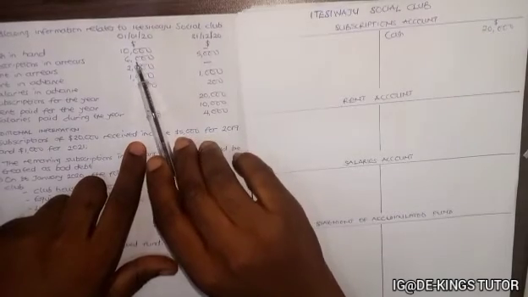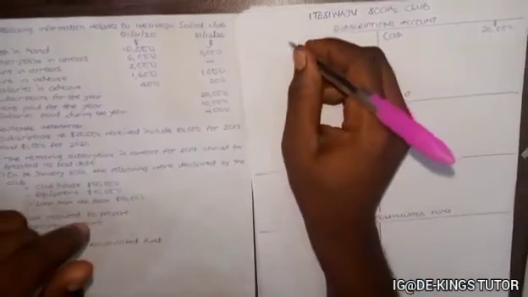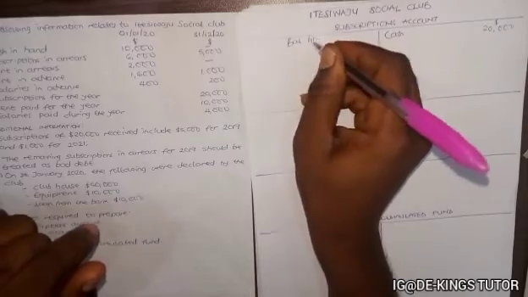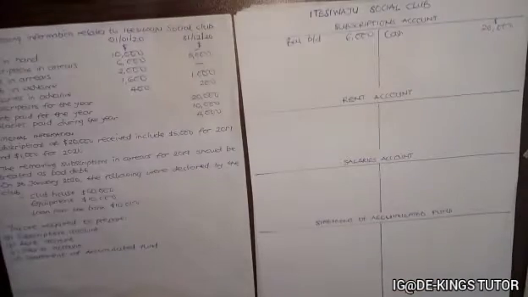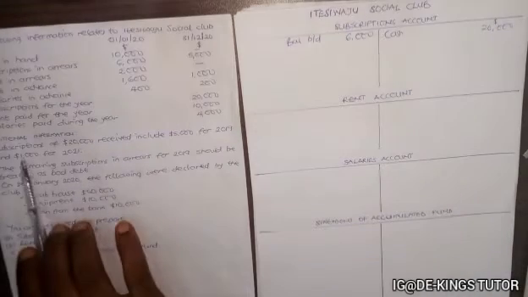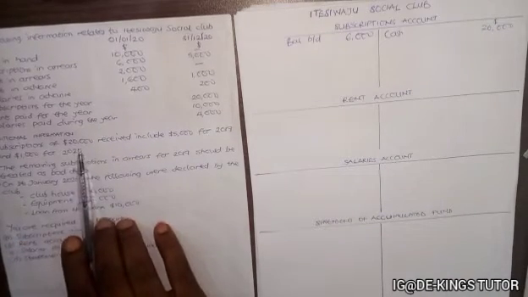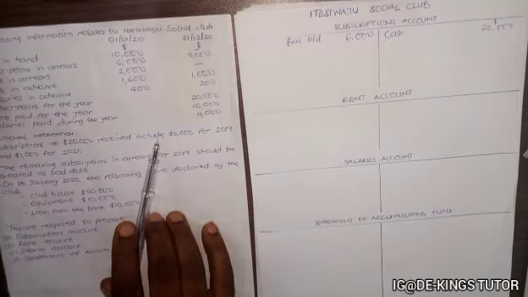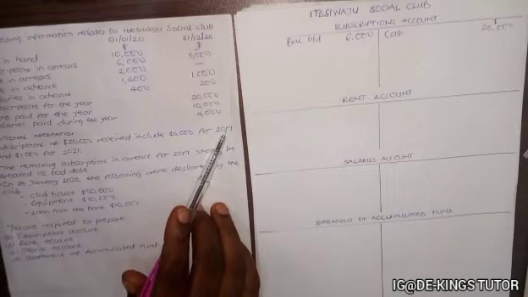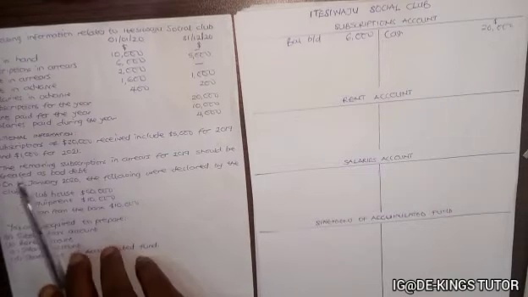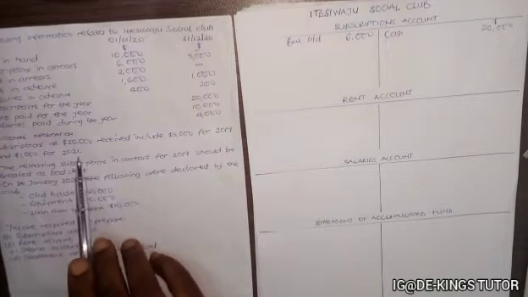So since this is first, it is coming as a balance brought forward, which is 6,000. Now they said here subscription of $20,000 received includes $5,000 for 2019, and $1,000 for 2021.